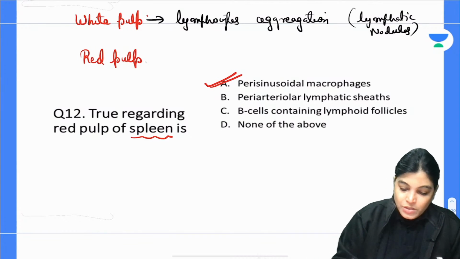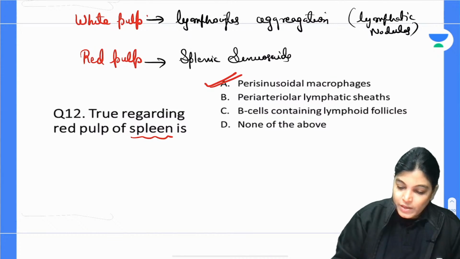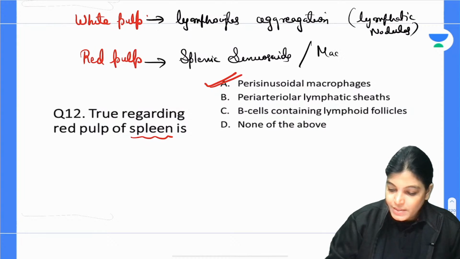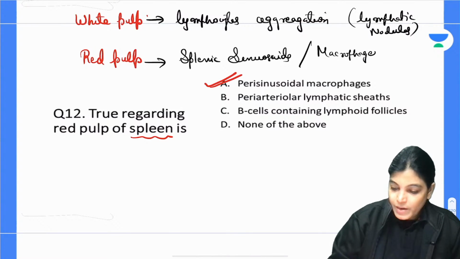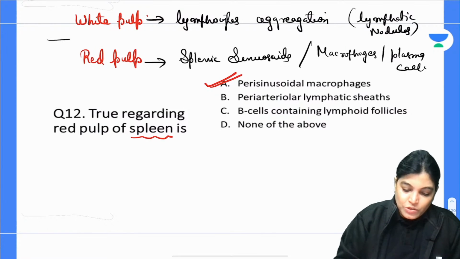In case of red pulp, we have splenic sinusoids, which also contain macrophages, plasma cells, and a supporting network in between, formed by reticular fibers.